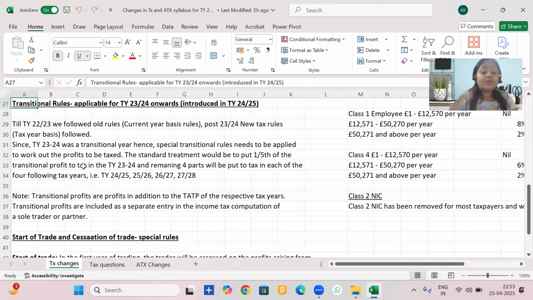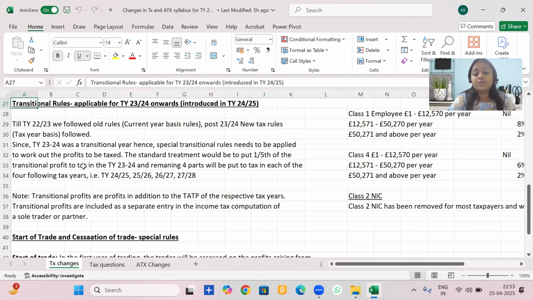Since 23-24 is the transitional year, we have some transitional profits that arise. What you're not required to do is calculate the transitional profits. But what you're required to do is know how to tax these transitional profits for individual tax cases, that is, how to add them to the income tax computation and put them to tax. Let's first go through the rules and then discuss it with an example.